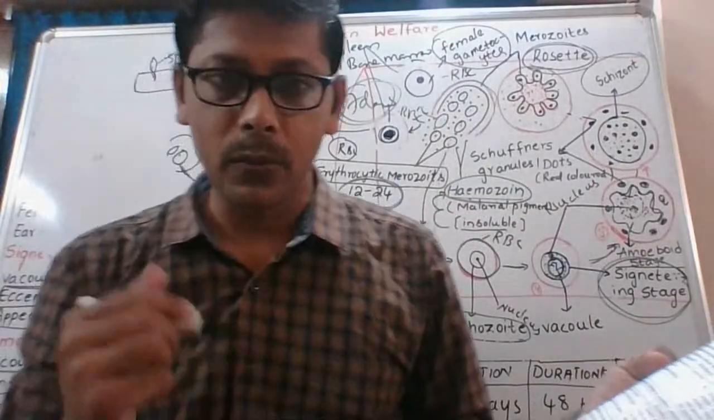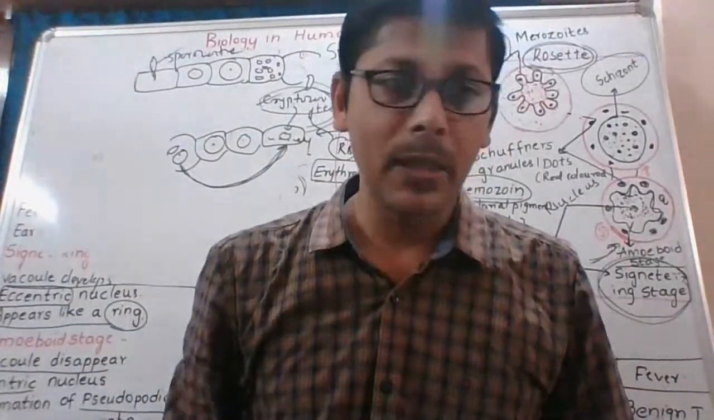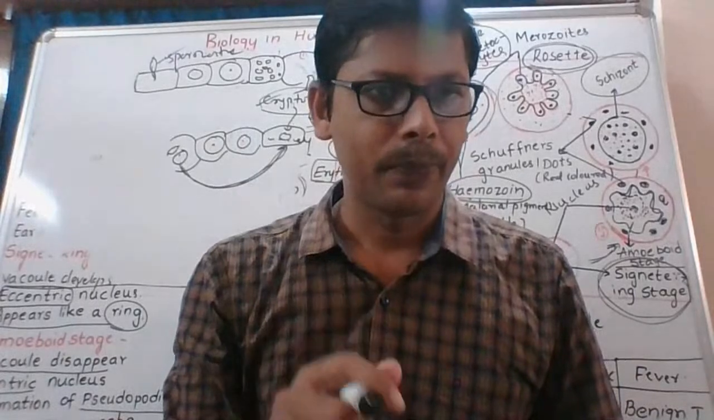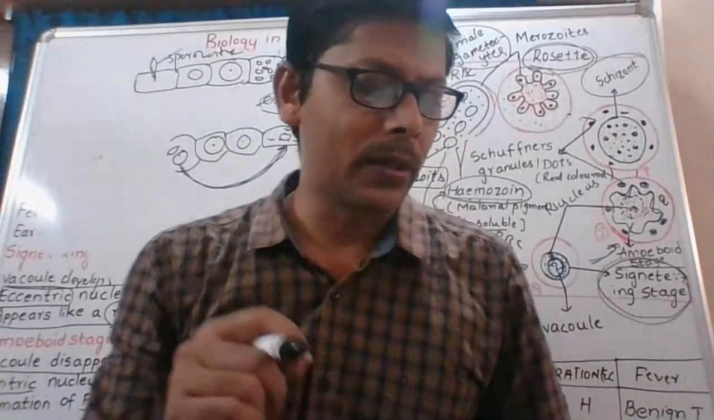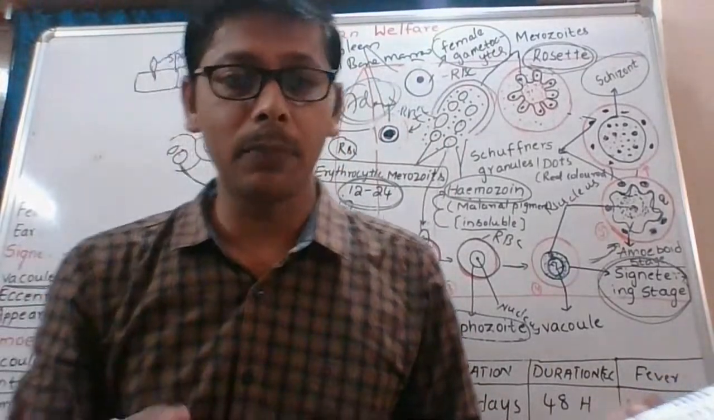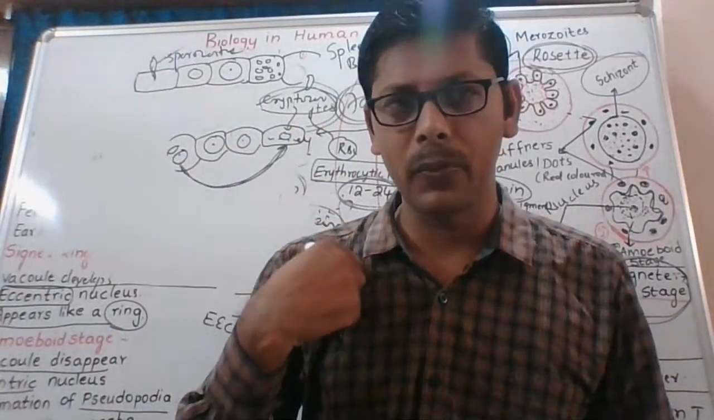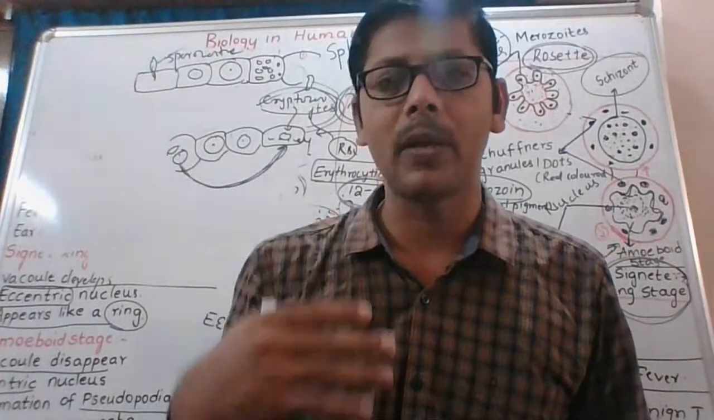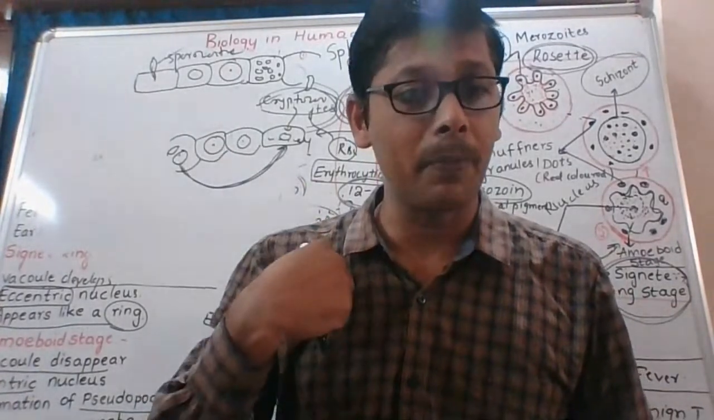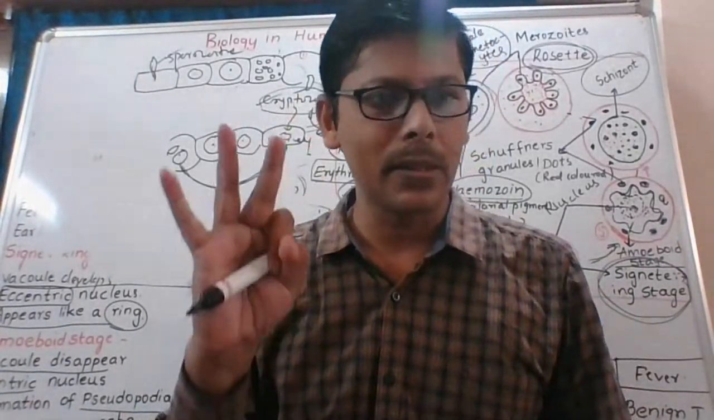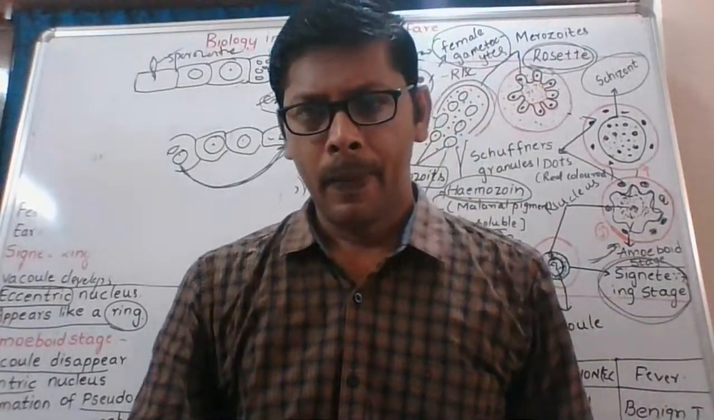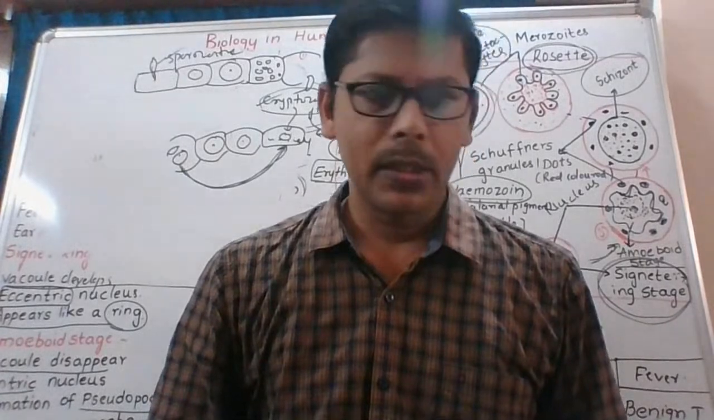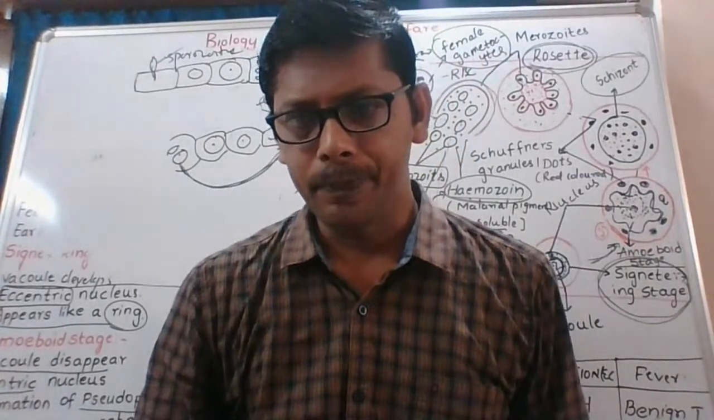Now come to the next one. What are the stages of Plasmodium vivax that infect the RBC of the intermediate host? That means we are the intermediate host, or secondary host, or vertebrate host. Which stages attack our RBC? Okay, tell me your answers, send your answers.